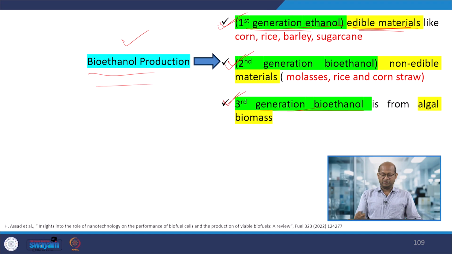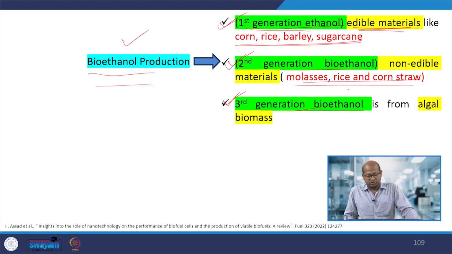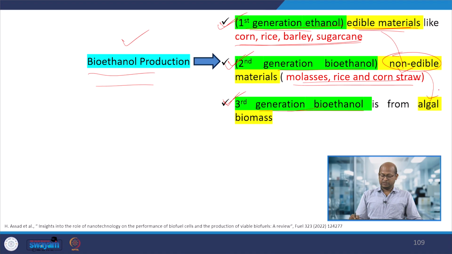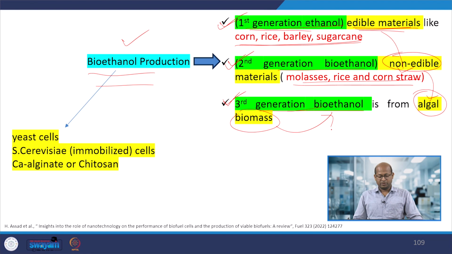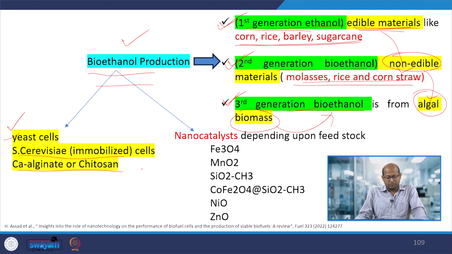different types of edible materials are used to produce these ethanols. In second generation bioethanols, there are different types of rice or corn straw instead of edible materials. Non-edible materials are being used, and then in third generation different types of algal biomass can be used for production of bioethanols. Okay, and with that different types of microorganisms also we can use, and immobilized cells we can use, and those can be immobilized on a particular surface.